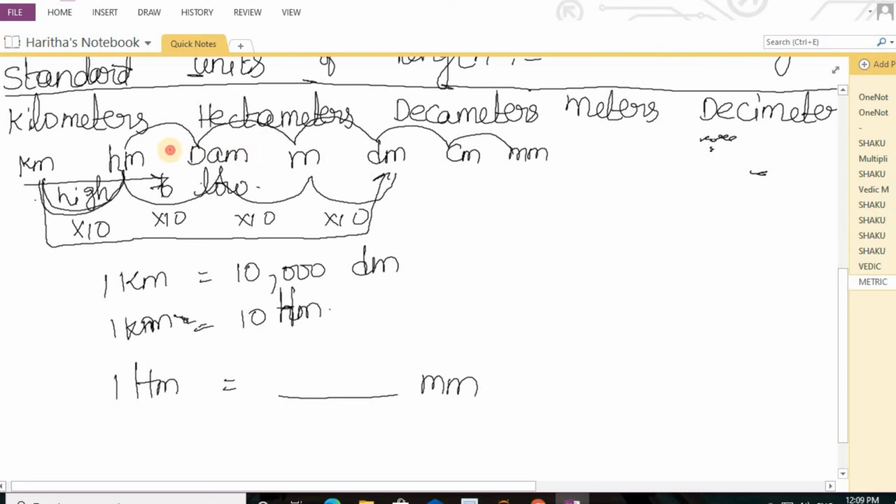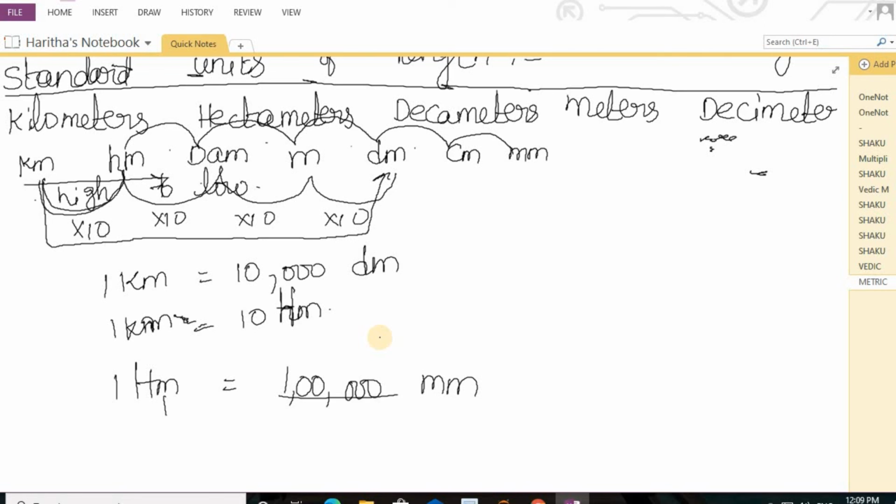So how many jumps I did? 1, 2, 3, 4, 5. So 1 followed by 5 zeros means 1 lakh millimeters.